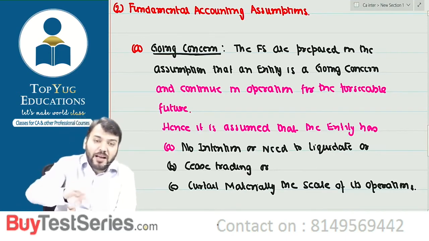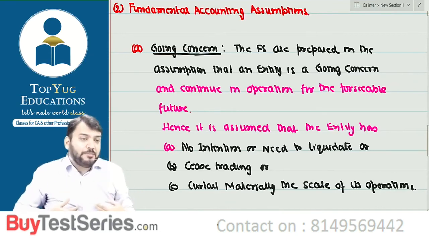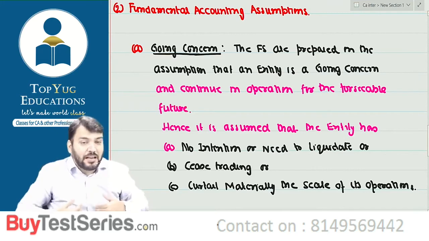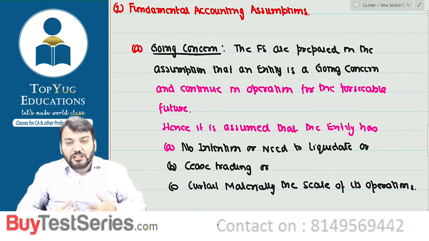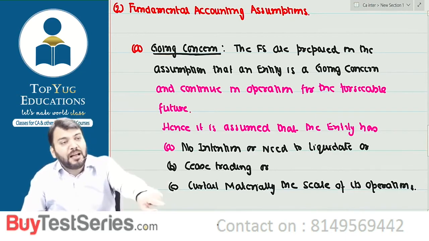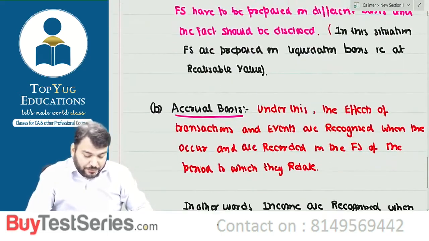We can prepare a financial statement without following it also. A disclosure is required. Correct. I can prepare my financial statement on cash basis only and disclose that I am preparing my financial statement on cash basis. Understood this point? Correct.